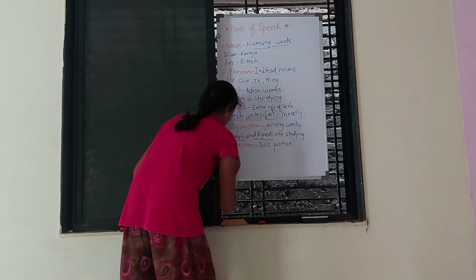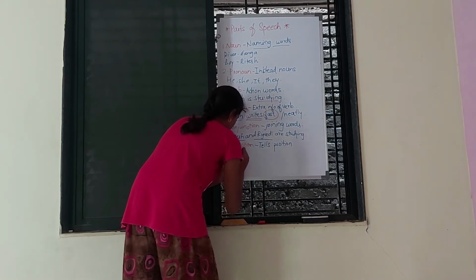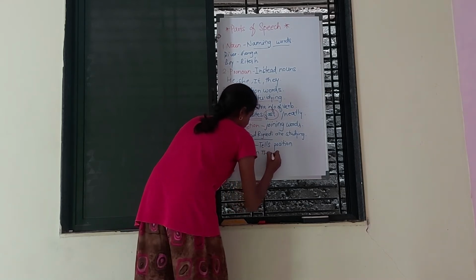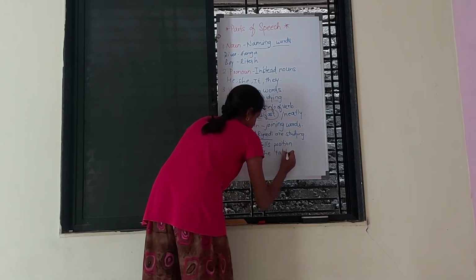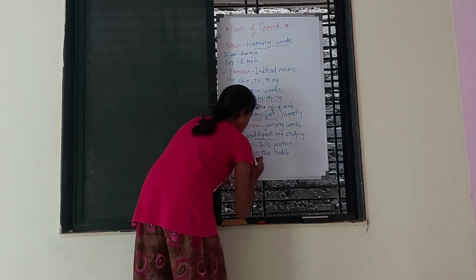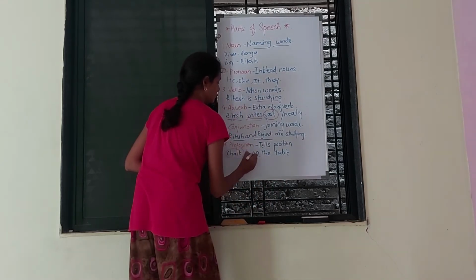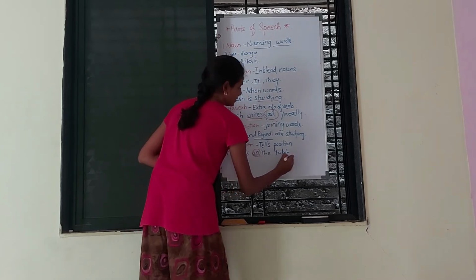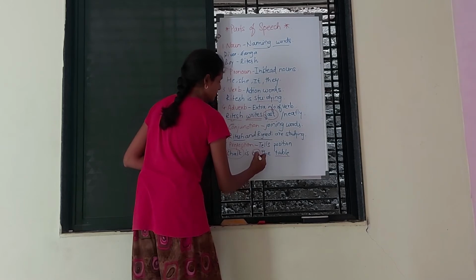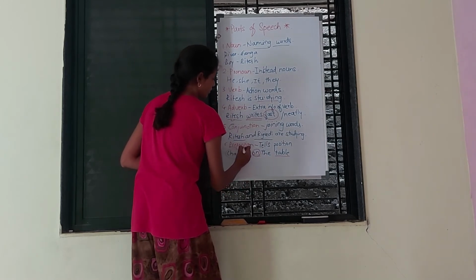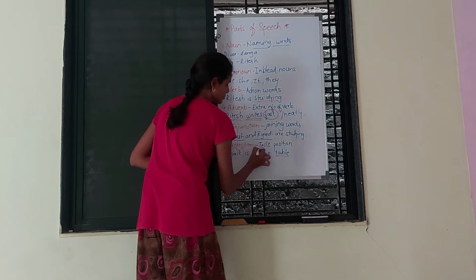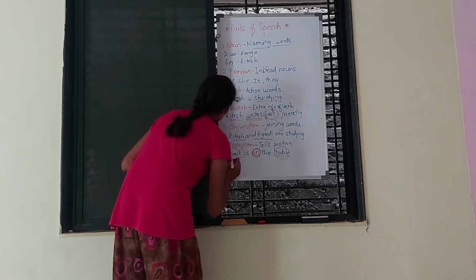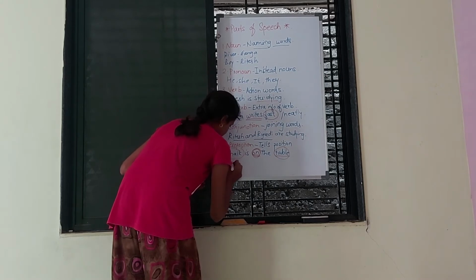For example, chalk is on the table. Here, on describes the place of the chalk. So it tells us where the chalk is. The chalk is on the table. So it comes before the table. That means preposition comes before the noun. This is preposition.